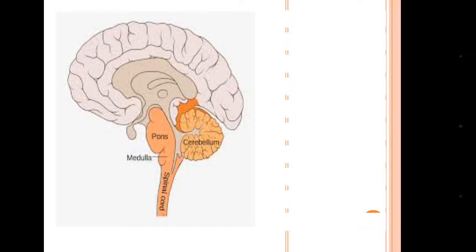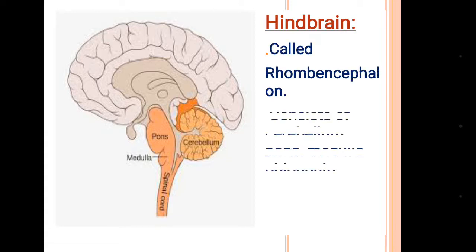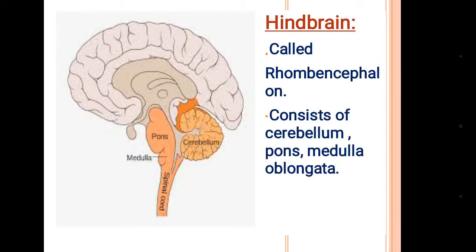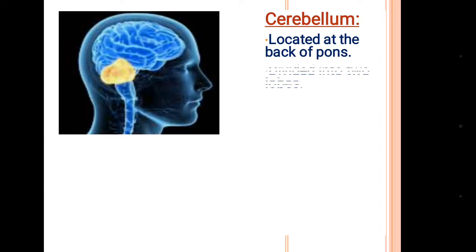So next is hindbrain, and it has three parts. It is also called rhombencephalon. The three parts are cerebellum, pons and medulla oblongata. Now cerebellum. As you can see in the picture, it is located at the back of the pons.